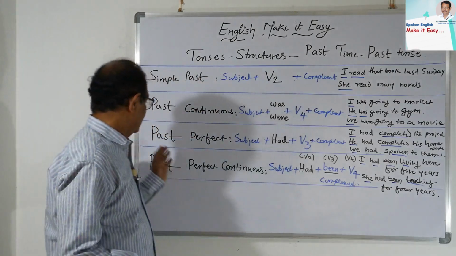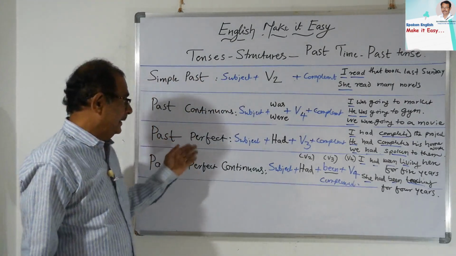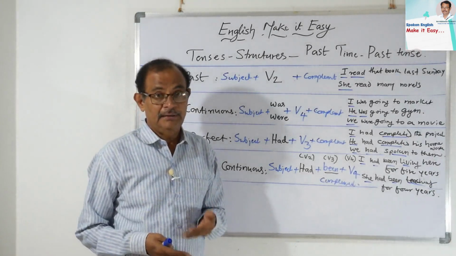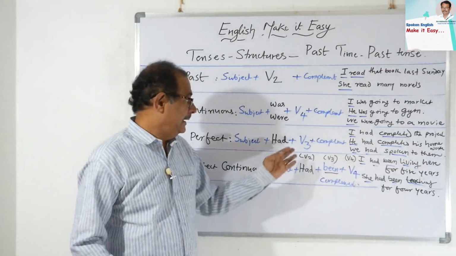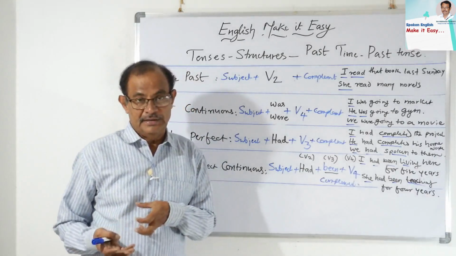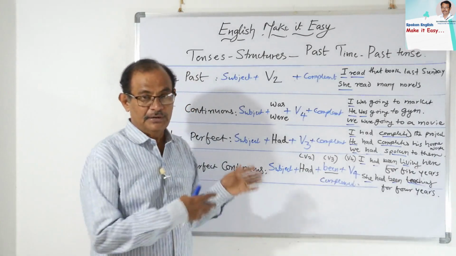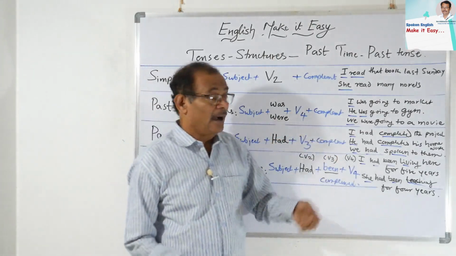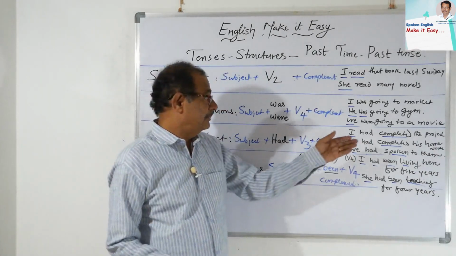Next come to the past perfect. Subject plus had. Had is the auxiliary we have to use, because had is a past form, plus V3. V3 is for the perfect nature of the verb. So that's why it is a past perfect: V3 plus complement. Example: I had completed the project.